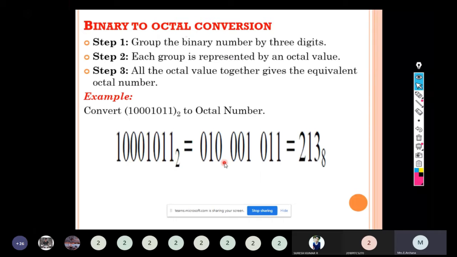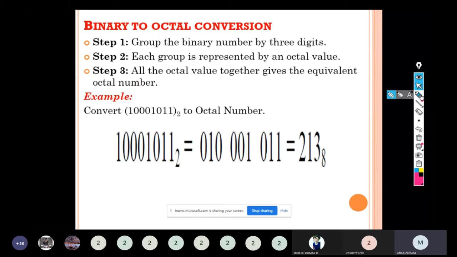Step 2. Each group is represented by an octal value. So 001 belongs to the octal value 1, 000 belongs to octal value 0, and 101 belongs to octal value 5. This is the 4-2-1 code, because the weightages are 4, 2 and 1. So each digit will be represented by its octal value.